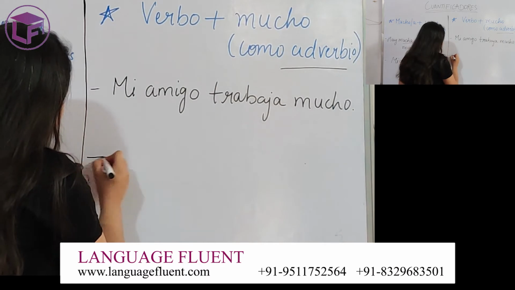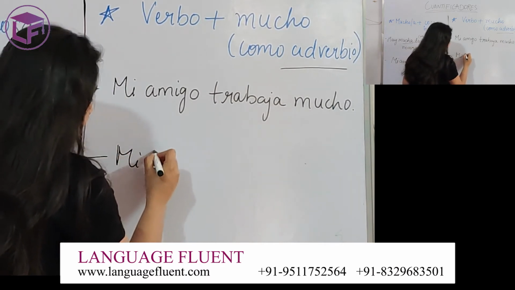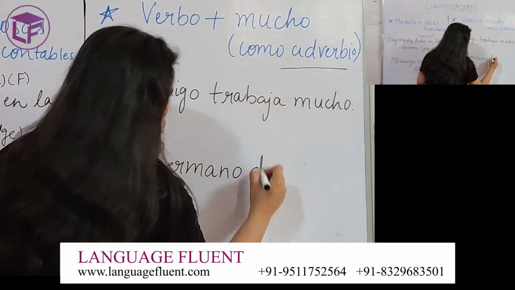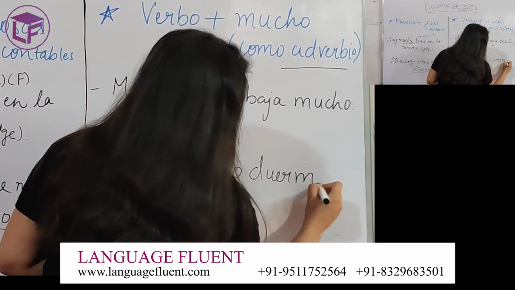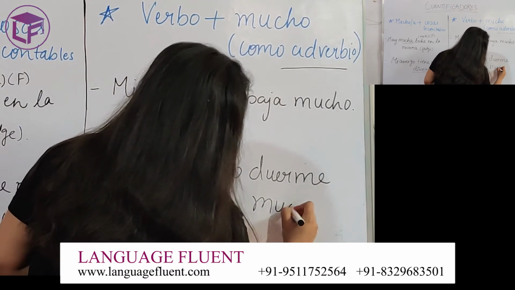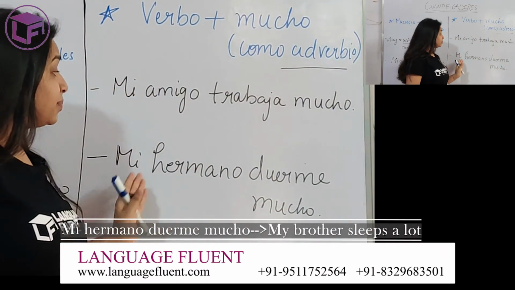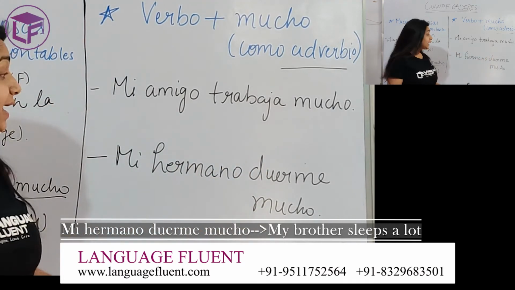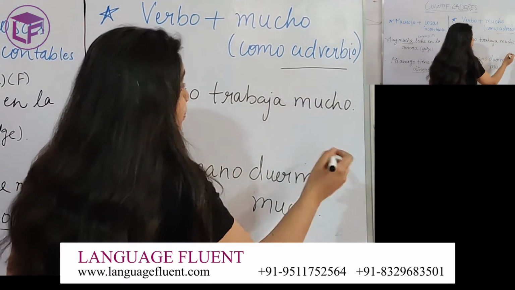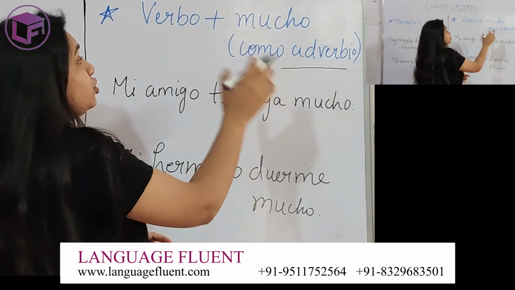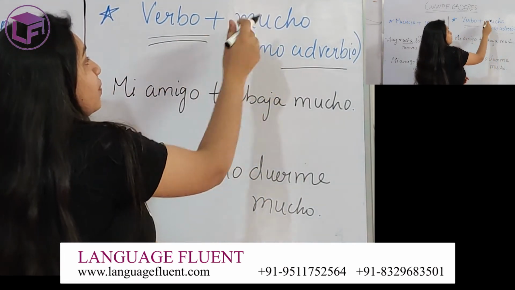I can give you one more example. Mi hermano duerme mucho. Okay, which means my brother sleeps a lot. Again, here we use mucho after the verb. So you need to remember this rule. We always use mucho after the verb.